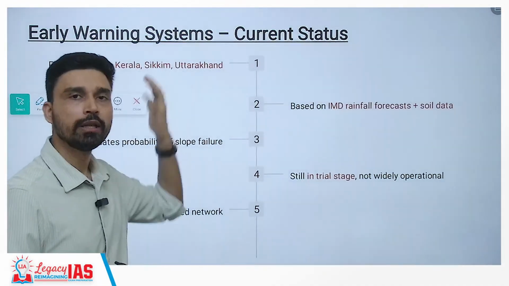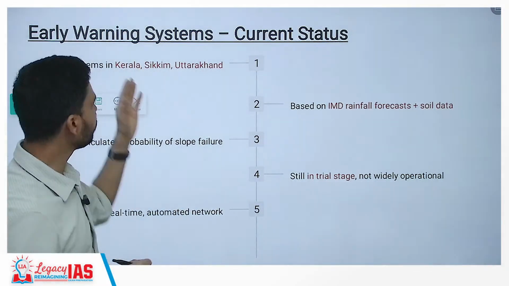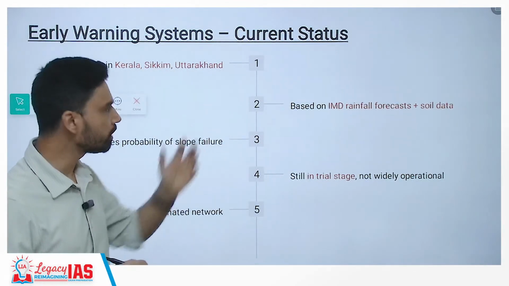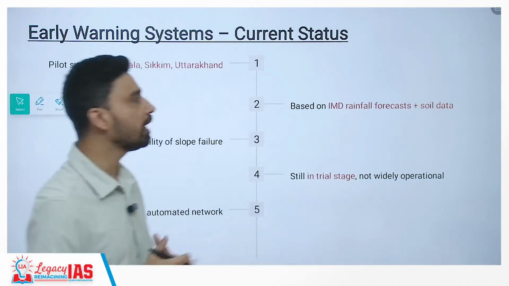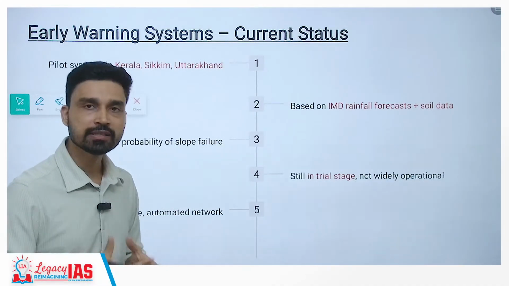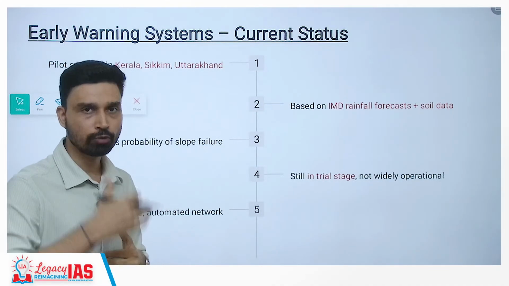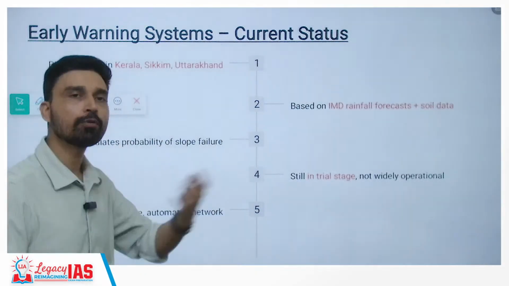Kerala, we know last year we had landslides in Wayanad. So Kerala is a region that is very vulnerable. Then you have Sikkim, Uttarakhand. All you can see is the mountainous area, obviously. And this system is based on the IMD rainfall forecast data plus soil data. That means how saturated is the soil, how large are the sediments, what is the probability of landslides and all.